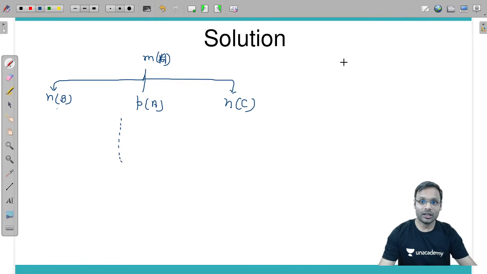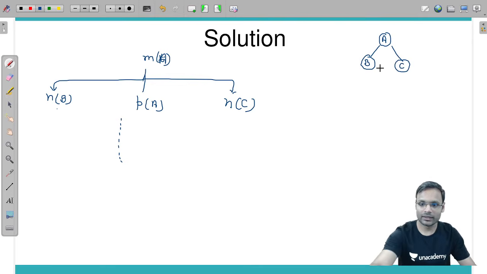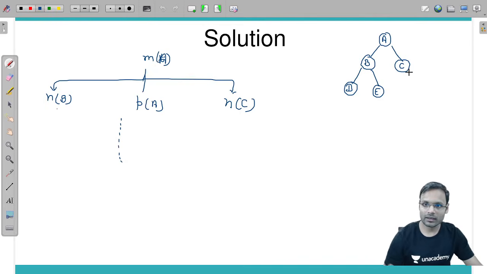Not at all. Okay, let me draw the tree once again. Here it is like this way. A is the root, left side b, right side c, then d, e and f. So b's left child is d, right child e, and c's right child is f.